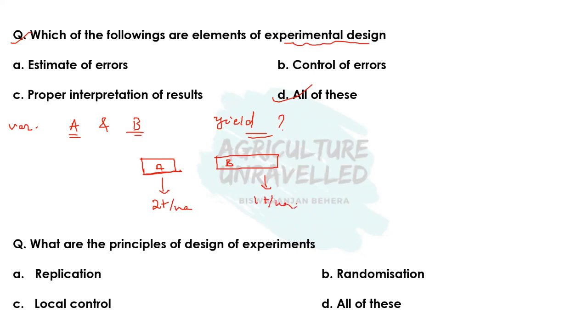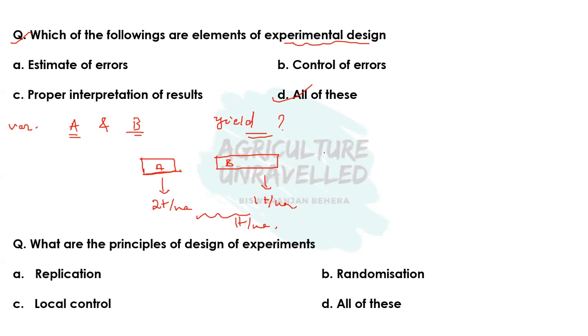Okay, but based on these things, we cannot conclude our experimental result, because whether this difference of 1 ton is due to the varietal effect or some other factor is also affecting, we are not sure. So to know whether this experimental result is confirmed or not, we have to conduct the same type of experiment in the same type of plot adjacent to that.